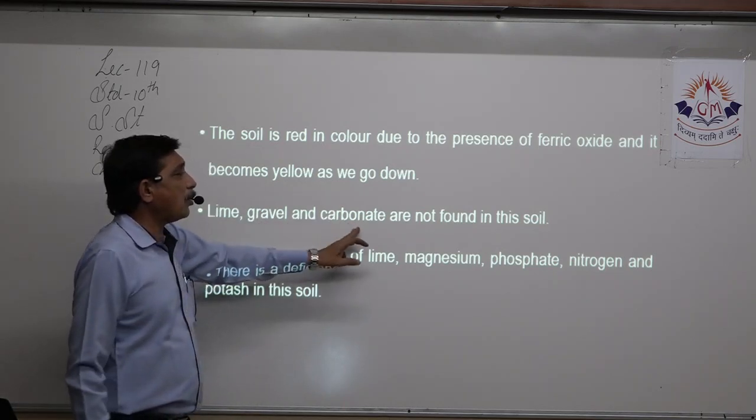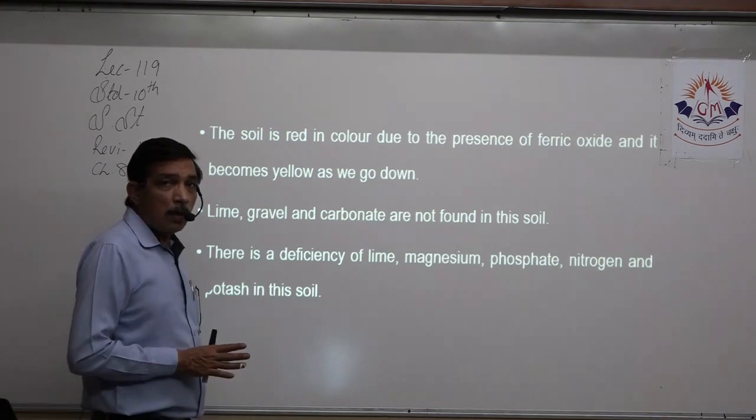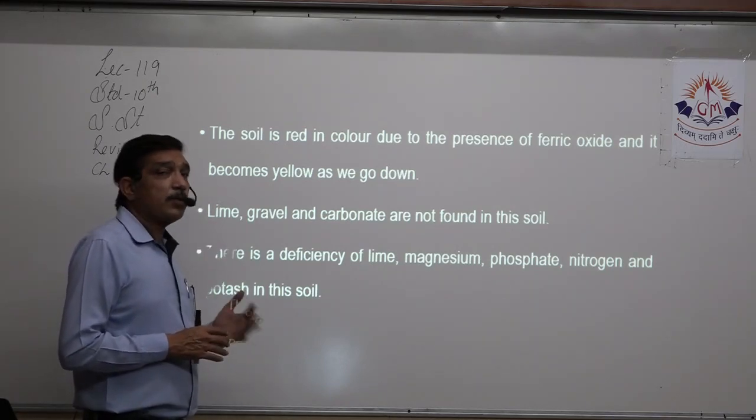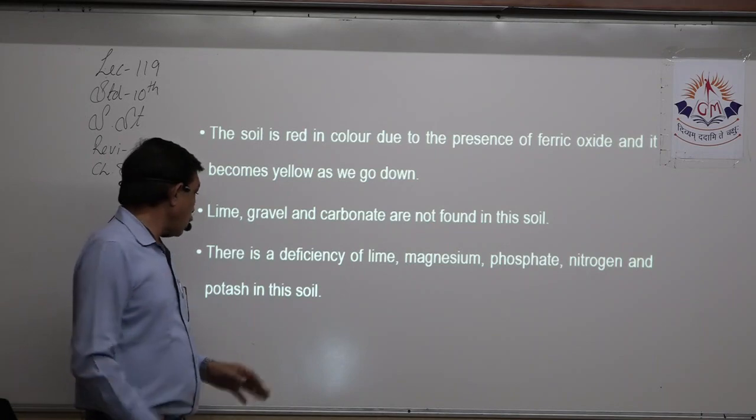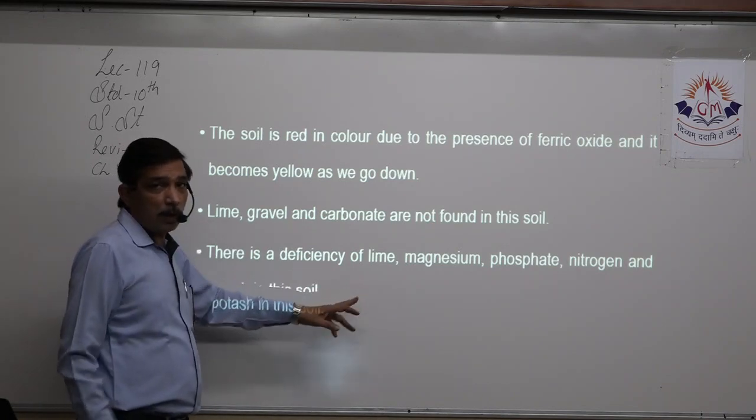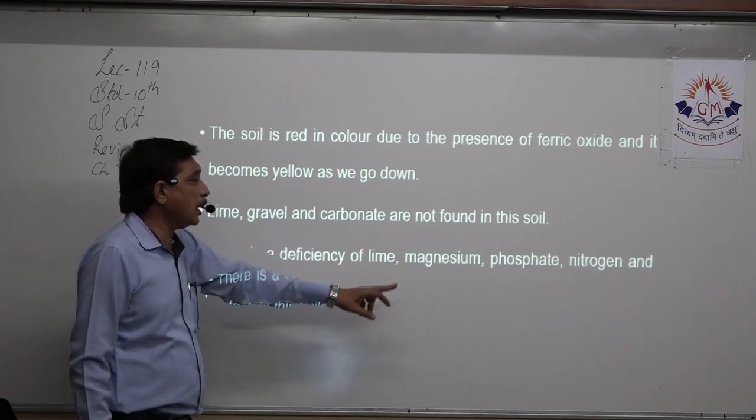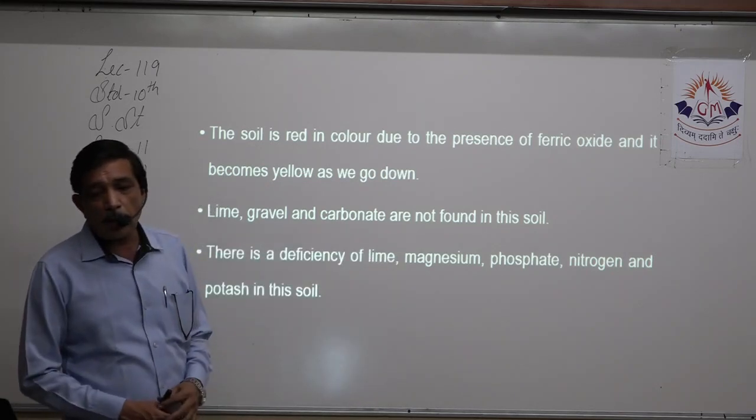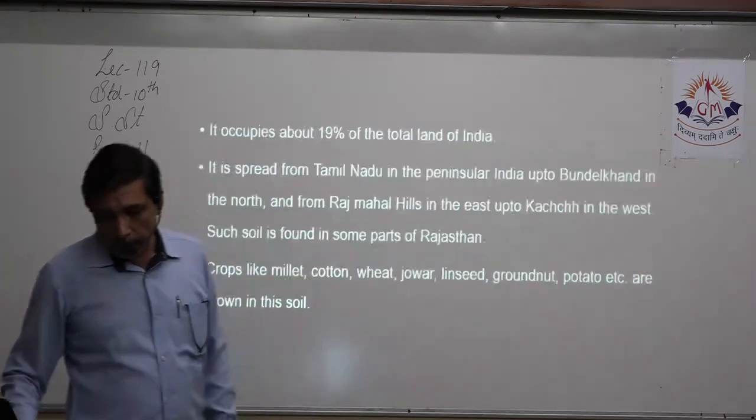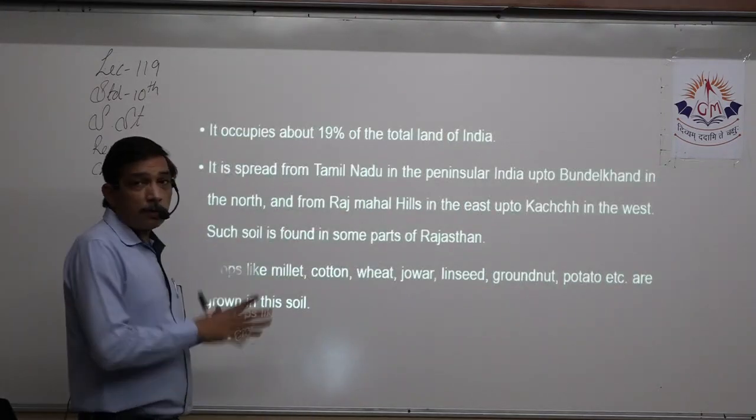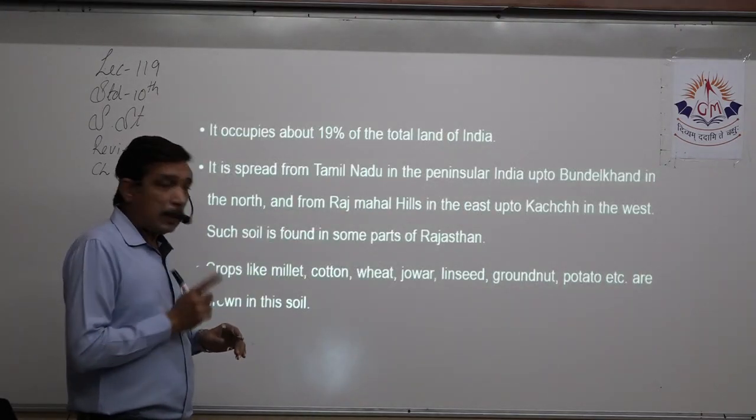Lime, gravel and carbonate are not found in this soil. So the crops which require them will not grow. There is a deficiency of lime. That means these things are available but in lesser amounts. Which are they? Lime, magnesium, phosphate, nitrogen and potassium. 19% of the total land in India is this soil.